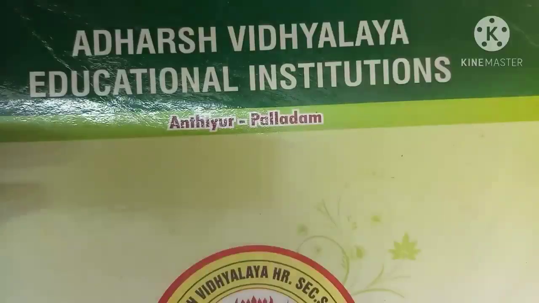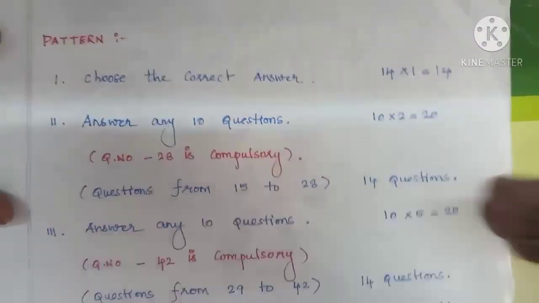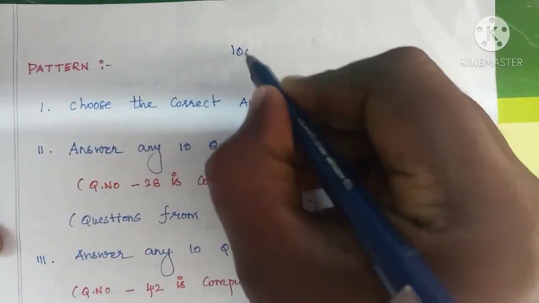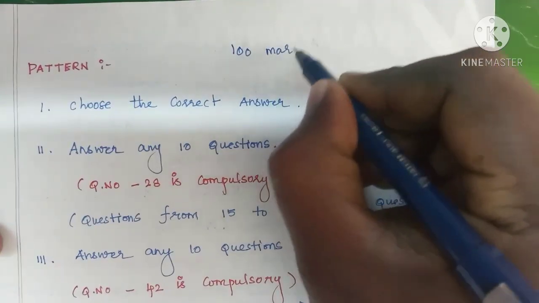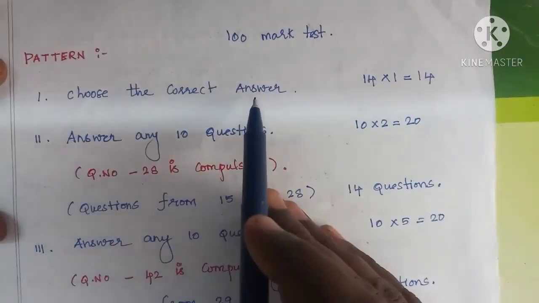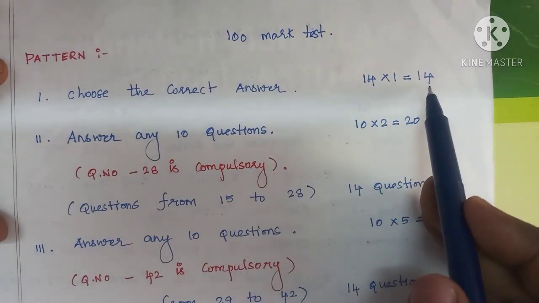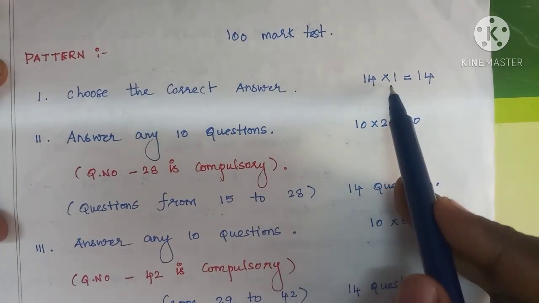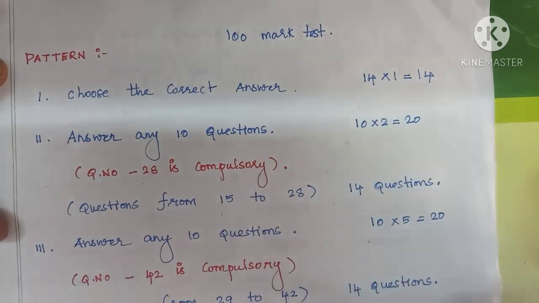Let's move to the question pattern. You know, this is a 100 mark test. First, choose the correct answer. There are 14 questions. 14 into 1 is equal to 14. Each carries 1 mark.